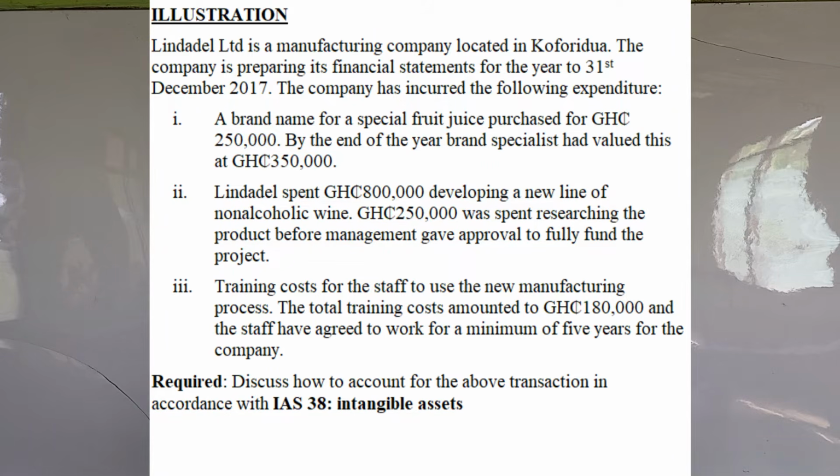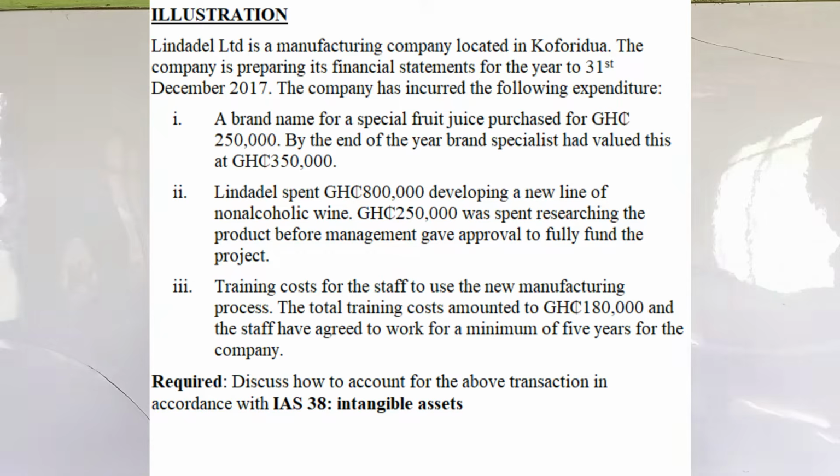The total training cost amounted to 180,000, and the staff have agreed to work for a minimum of 5 years for the company. Required: discuss how to account for the above transactions in accordance with IAS 38, Intangible Assets.